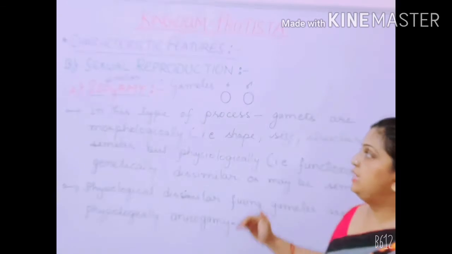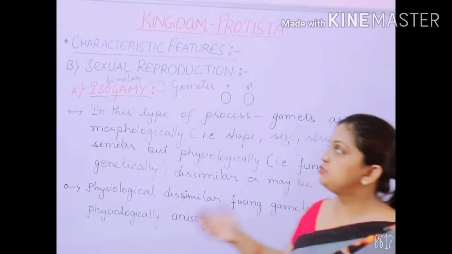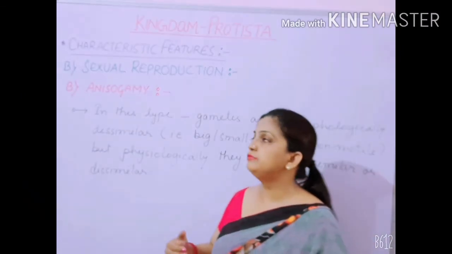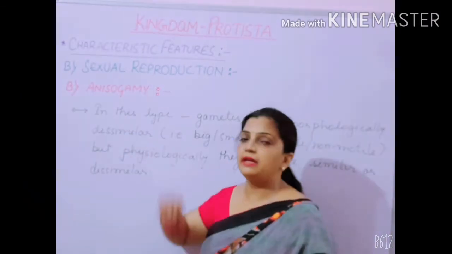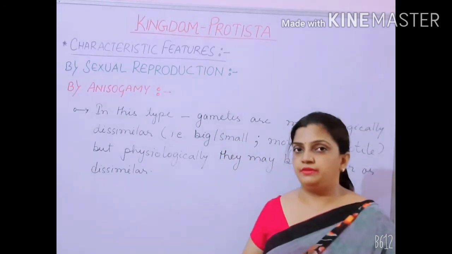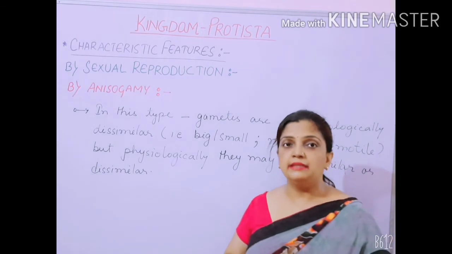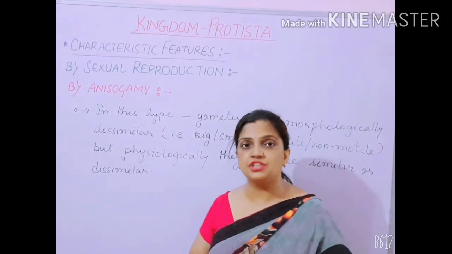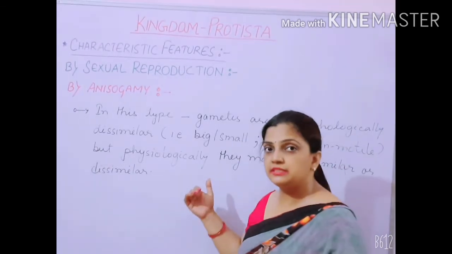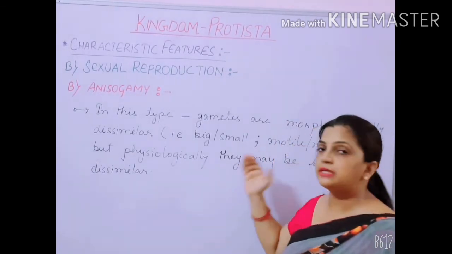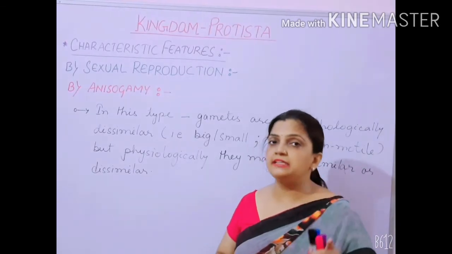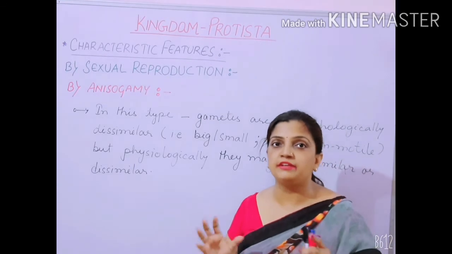Again, I'll be moving on to the next, that is anisogamy. Now let us move with the second process of syngamy, which is anisogamy. Now it is vice versa of isogamy. What did we discuss in isogamy? That the fusing gametes are morphologically similar and physiologically dissimilar. And what we are going to discuss here is that the fusing gametes are morphologically dissimilar. In syngamy, always remember these are the comparative points.